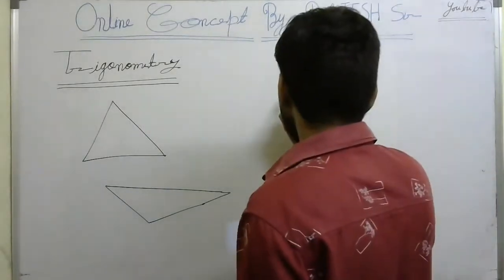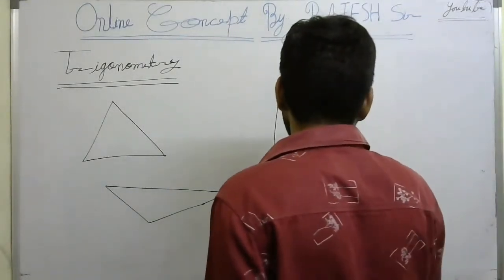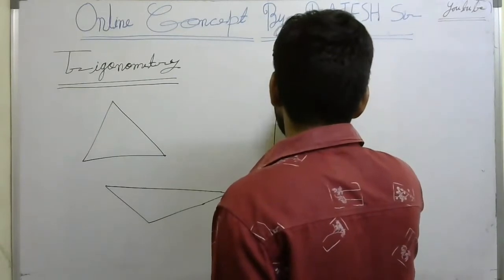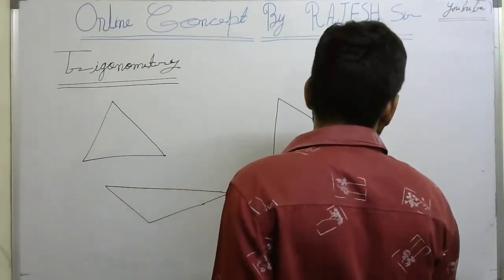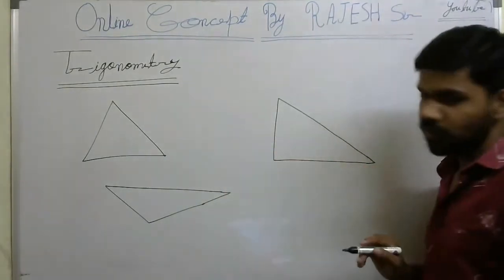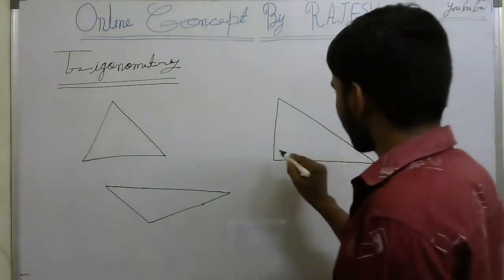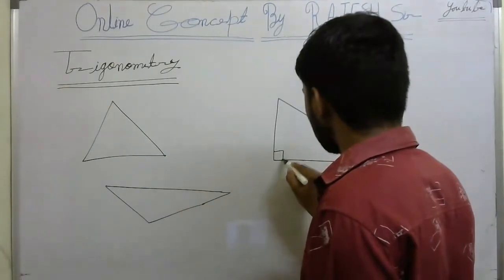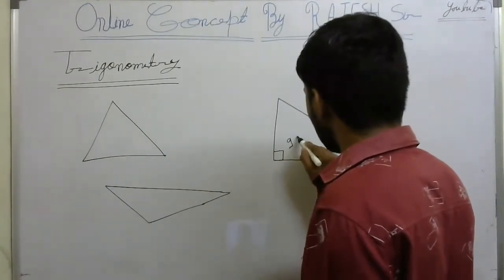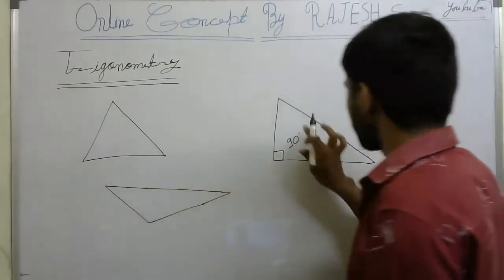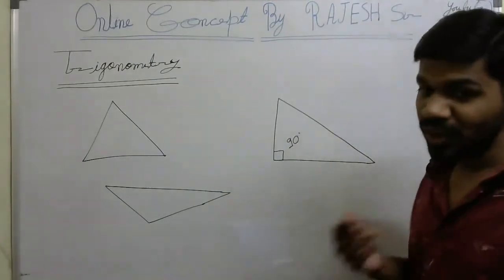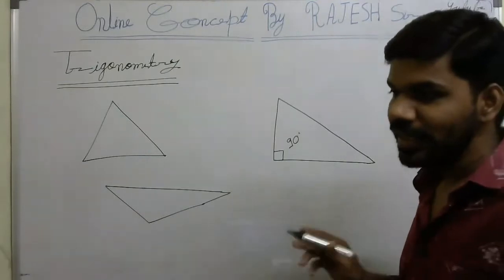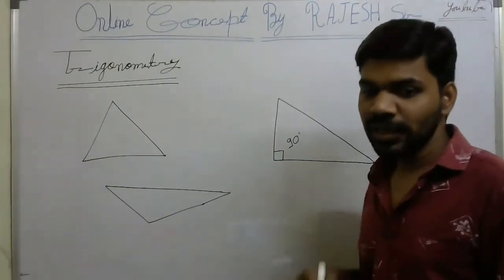And one more thing, this is also one of the triangles. A special case of this triangle is this one, which has a 90 degree angle. It's a right angle triangle. This is the right angle.